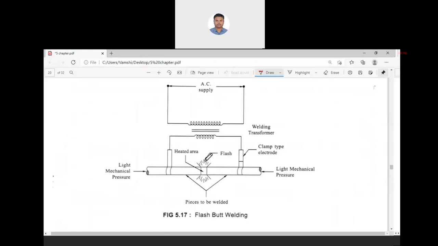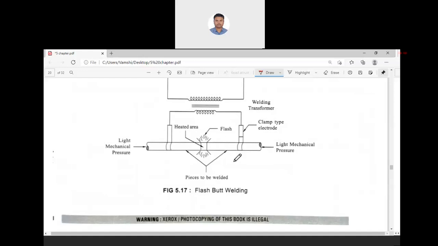In the previous case, offset butt welding, there is no flash. Only current is flowing through the joint, the temperature rises, then because of this high pressure, they both join. In case of flash, there is a flash. So because of this, they come to a higher temperature at a much faster rate, and mechanical pressure is applied. But this is a little bit lesser compared to